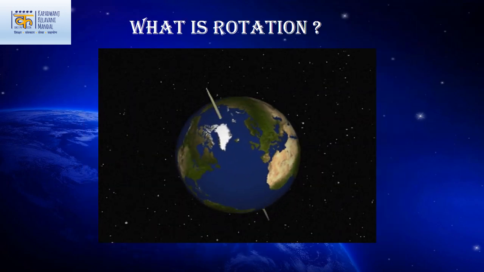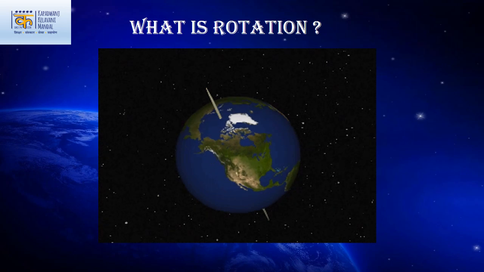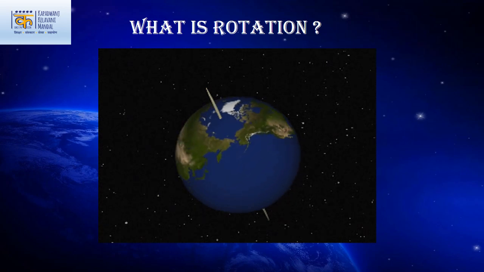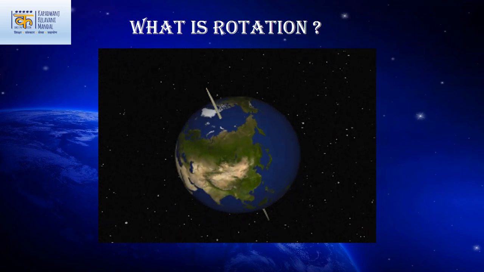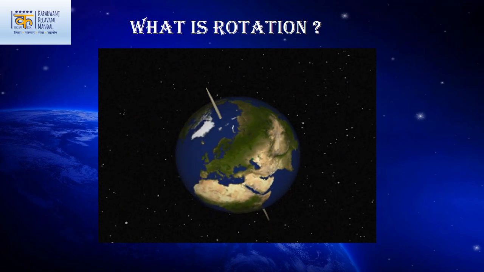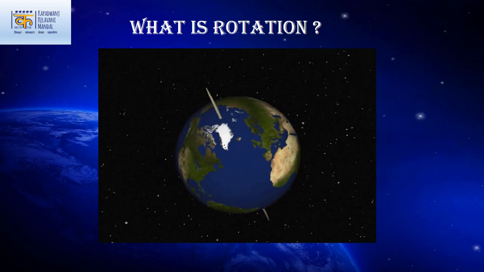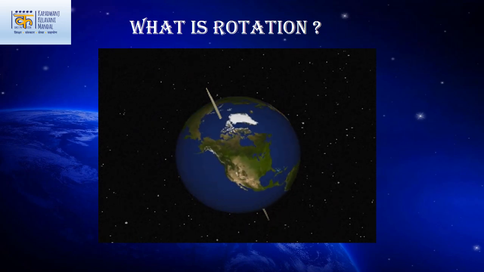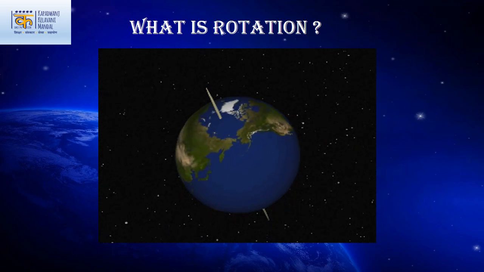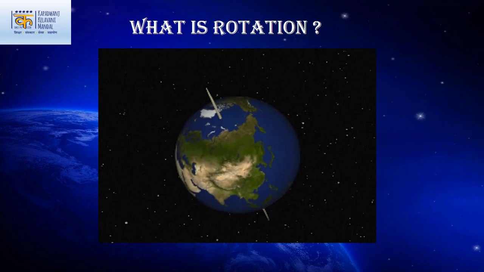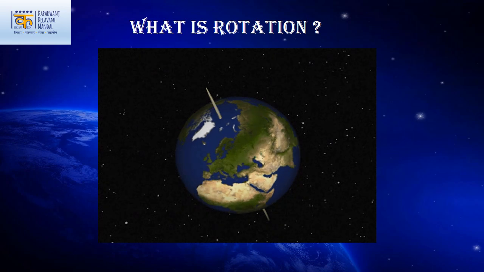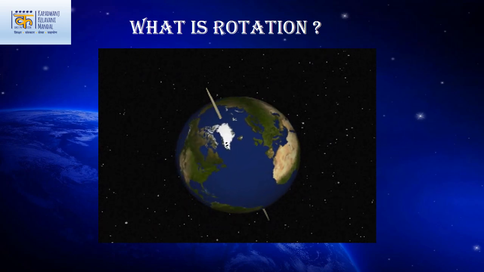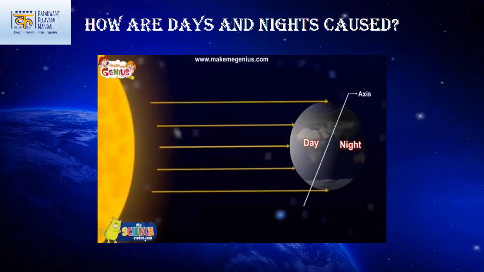What does rotation of the earth mean? As the earth rotates on its imaginary axis, the speed of rotation at any point along the equator is approximately 1670 km per hour. The earth takes 24 hours to complete one rotation. How are days and nights caused? The earth completes one rotation every 24 hours.